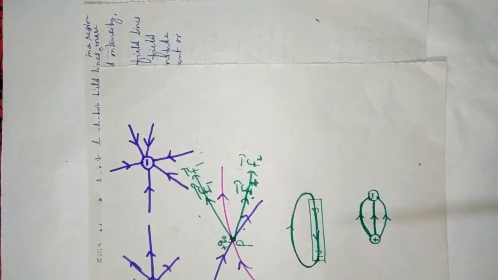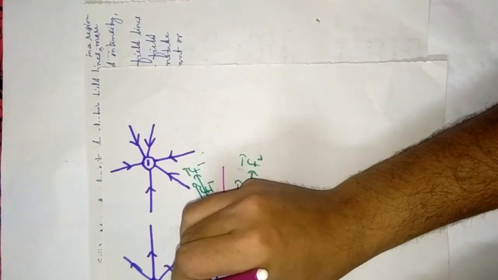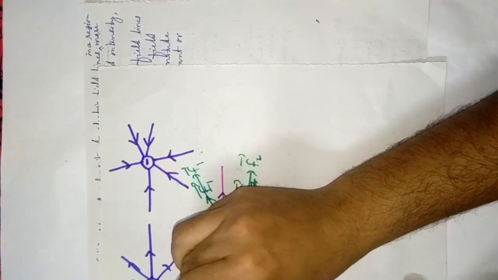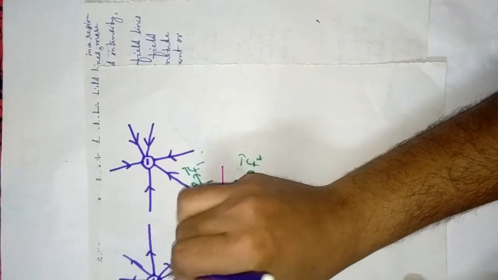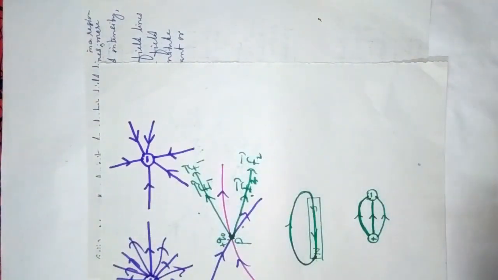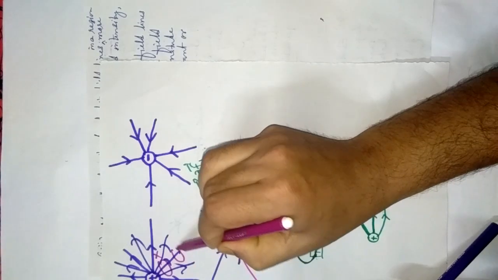See here, once more, you see the diagram here. Suppose in this region, these are electric field lines due to a positive charge. See here, suppose this is the x region and this is the y region.